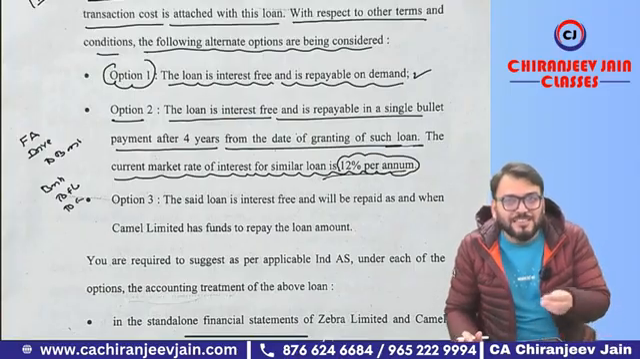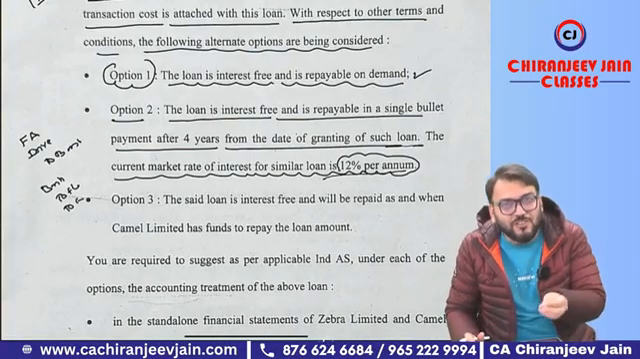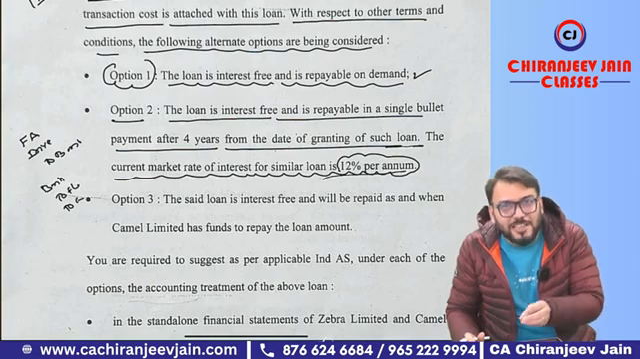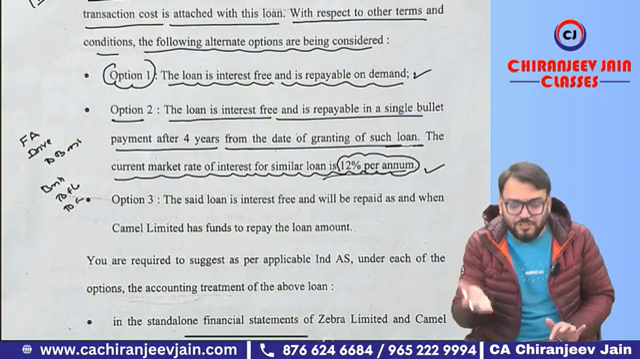And then we can recognize interest income and interest expense in their respective books by applying the effective rate of interest. Because there is no transaction cost, the effective rate of interest will be equal to the market rate of interest, that is 12%. Of course the calculation you can do. The solution is given, you can check.